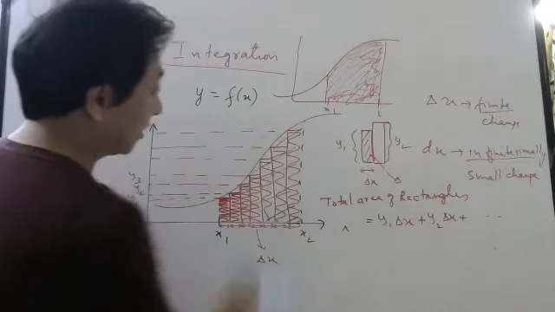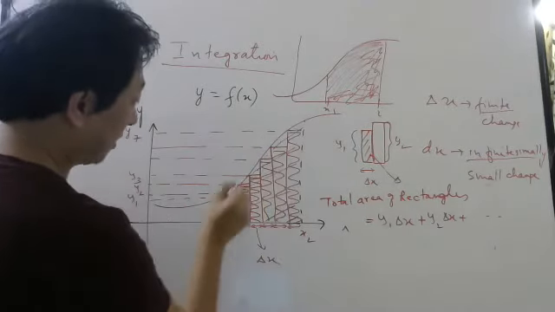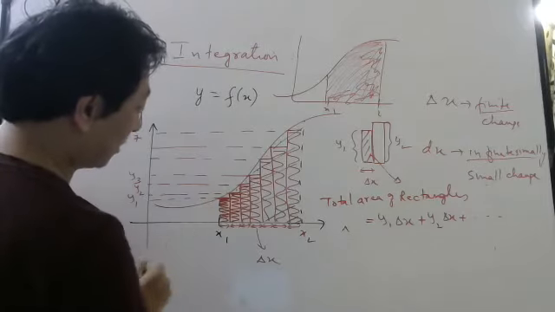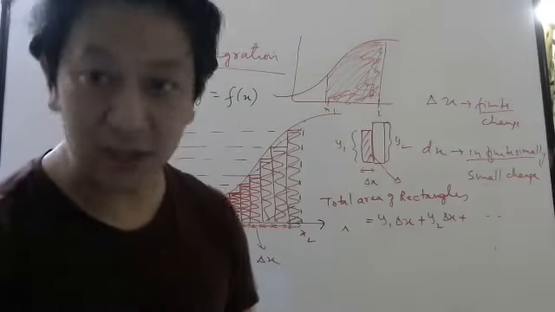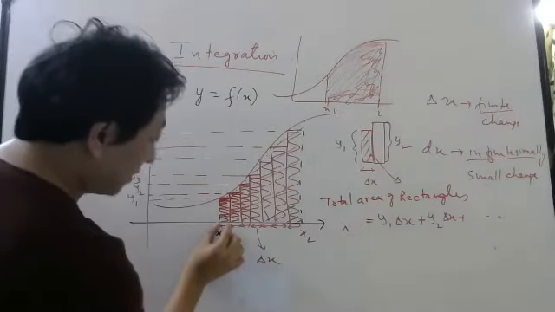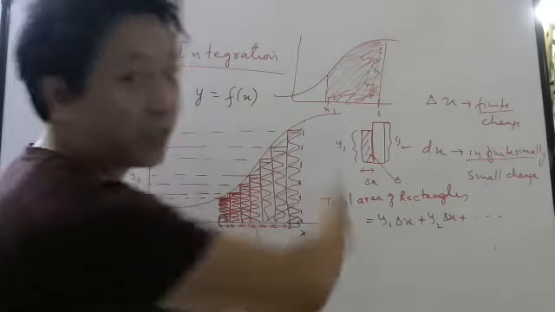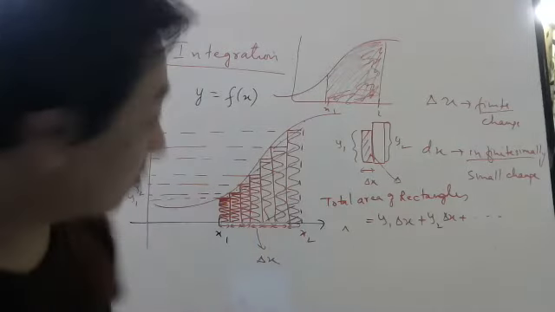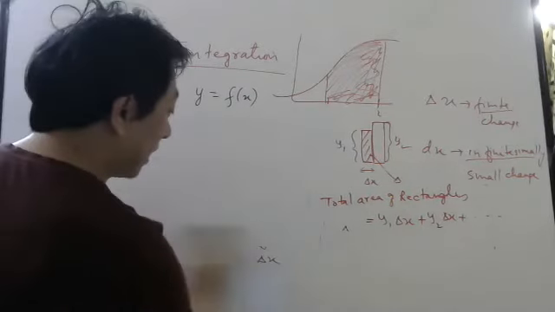Here you are missing, here you are missing. This part is missed, this part is missed, right? So what we need to do is very simple. We need to make this delta x very small. Means you have to make a lot of rectangles. So basically the idea is to find the area under the graph.